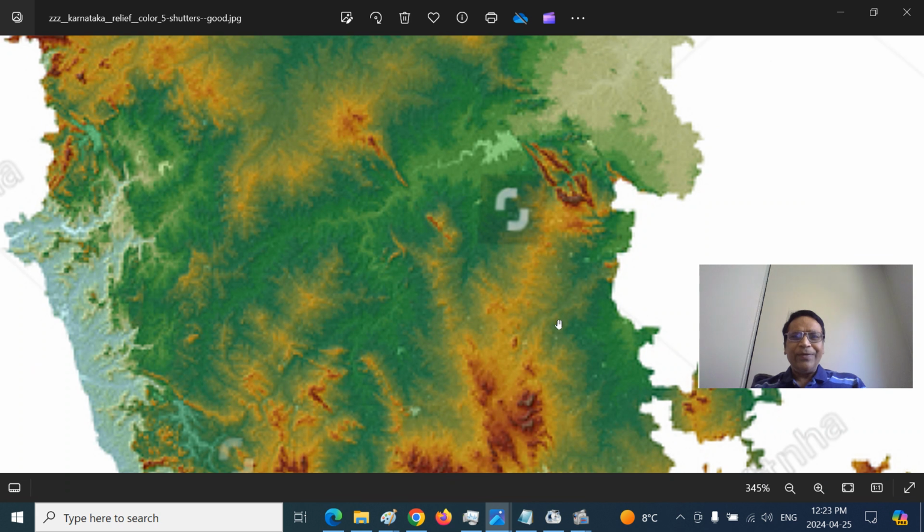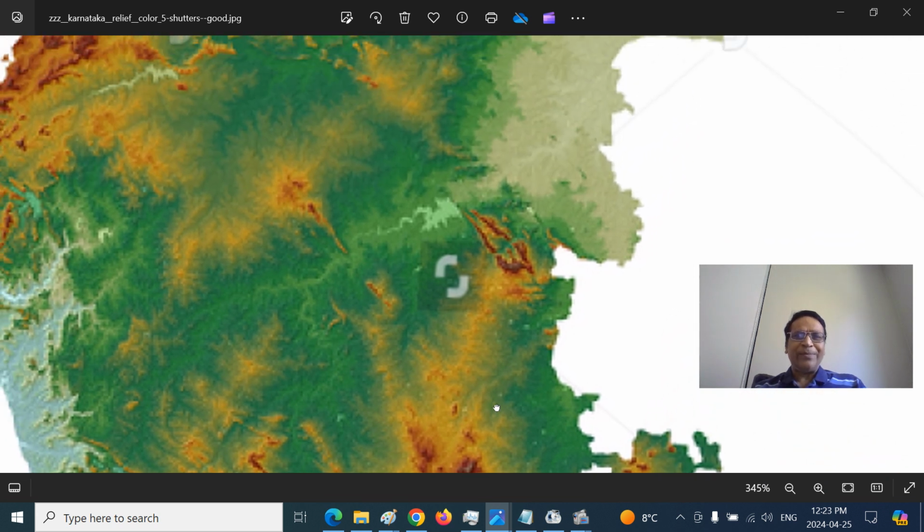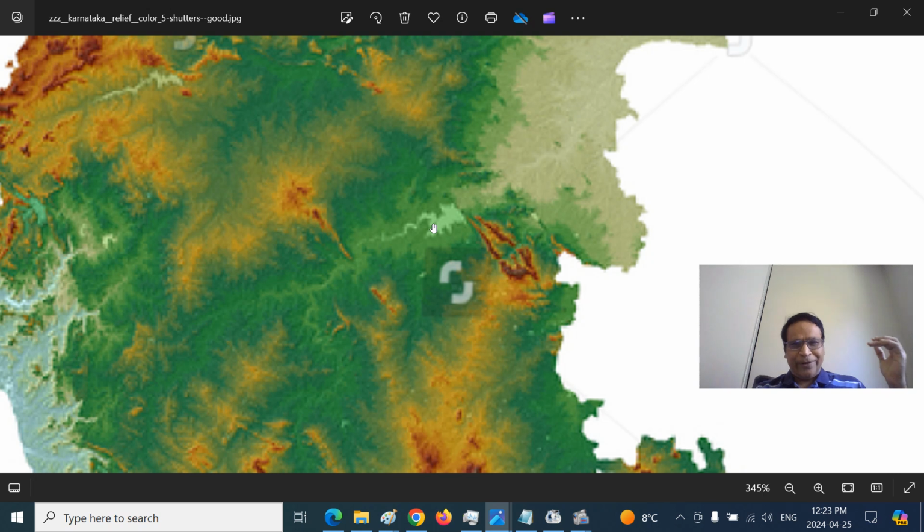So this is how we can look at it, always keeping the landmarks in mind. This is of course the Hospeta Reservoir, Tungabhadra Reservoir, Pampa Reservoir, because Pampa is the historical name for the Tungabhadra River. This is the Sandur Hills. You can see very easily here. Sandur used to be also a princely state during British imperialism.